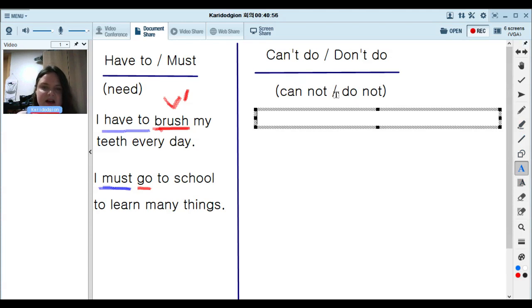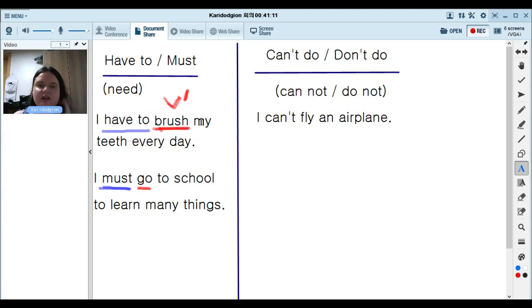So can I fly an airplane? I can't fly an airplane. Oops. It's very hard to fly an airplane, and I can't fly. So we have can't, cannot, and then the verb, fly. I can't fly an airplane. What about don't?